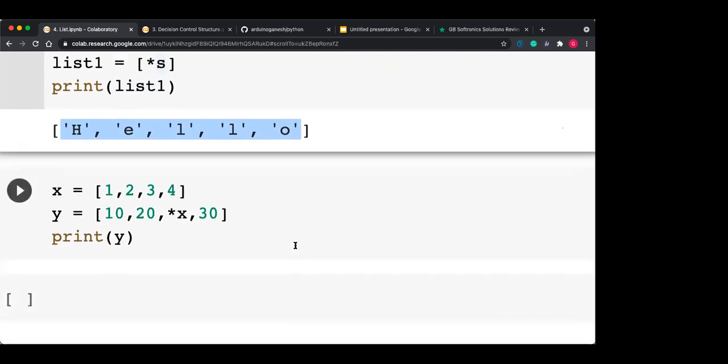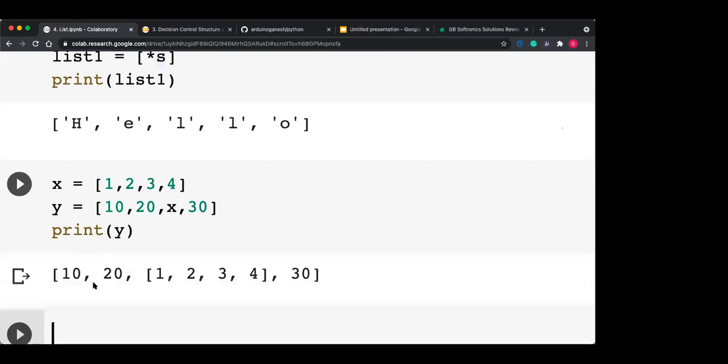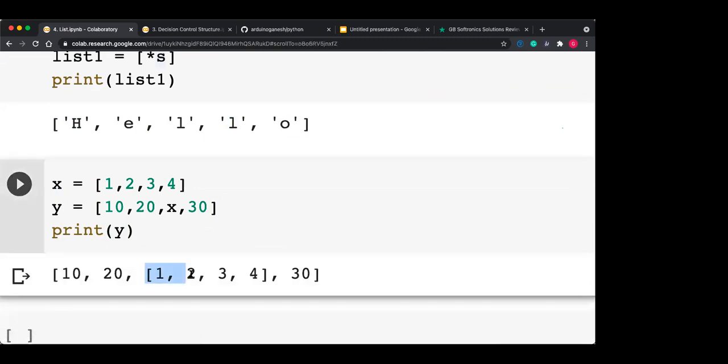The same thing we can do using this. Here, 1, 2, 3, 4. If I'm using only X, then X is added as it is, so the item at the second index is a list itself. But if I'm using star X, then X gets unpacked, and the unpacked items get added into that particular location.